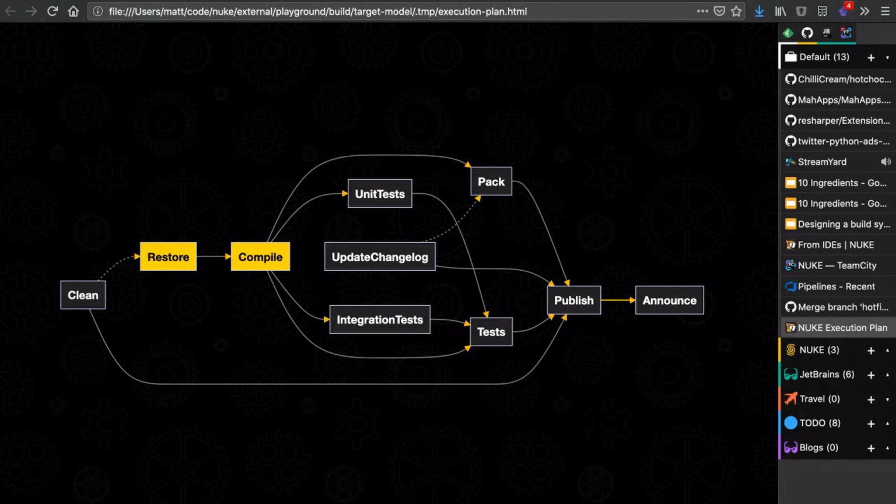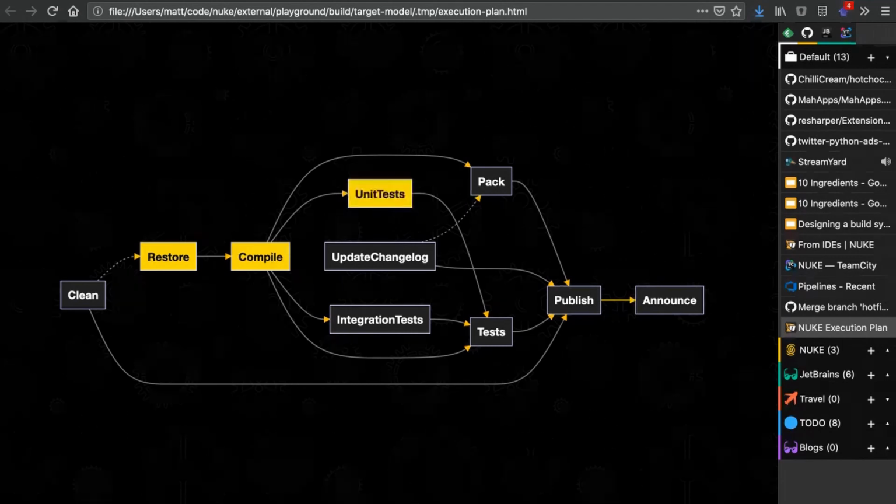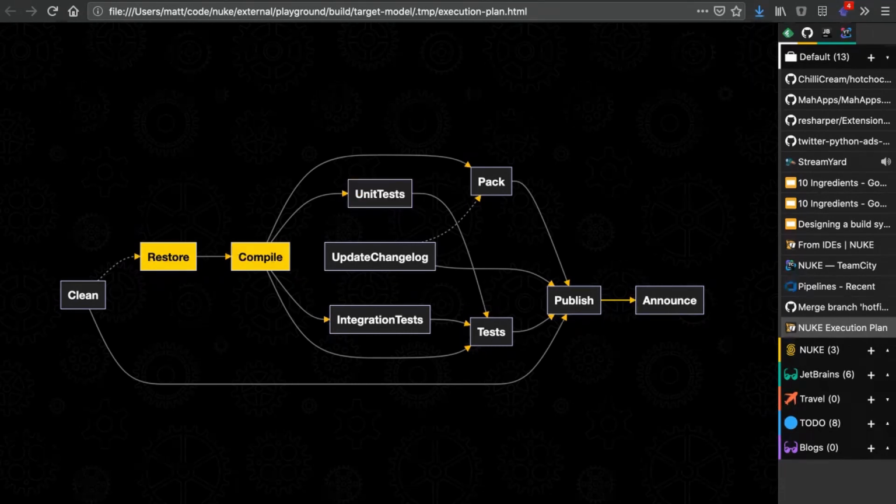Now you might wonder, what is that dashed line right here? Those dashed lines, I like to call them ordering dependencies. So those that we have been looking at before are execution dependencies. So I need another target to be executed before me.